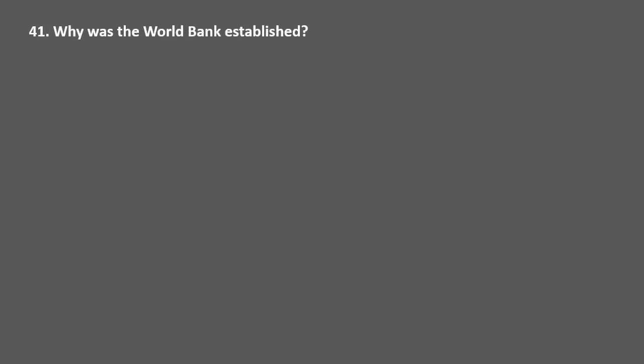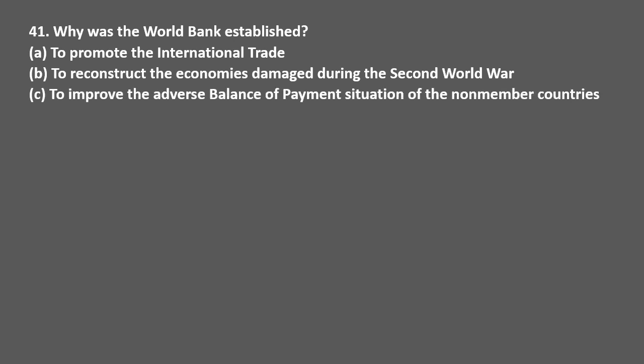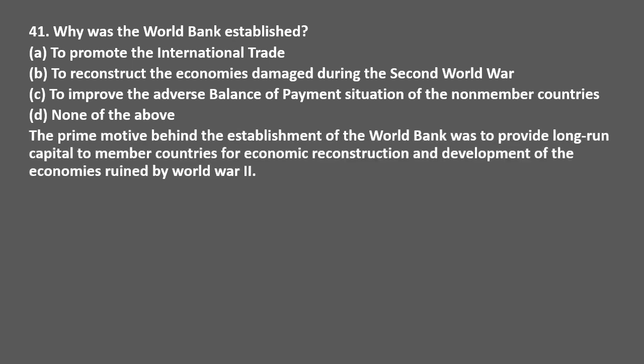Why was the World Bank established? Options are to promote the international trade, to reconstruct the economies damaged during the Second World War, to improve the adverse balance of payment situation of the non-member countries, and none of the above. The correct answer is option B, to reconstruct the economies damaged during the Second World War. The prime motive behind the establishment of the World Bank was to provide long-run capital to member countries for economic reconstruction and development of the economies ruined by the Second World War.